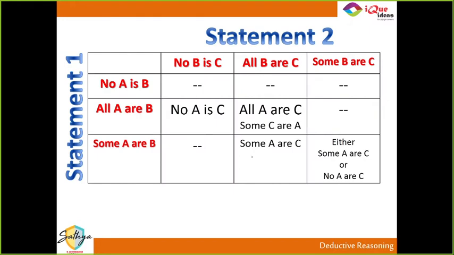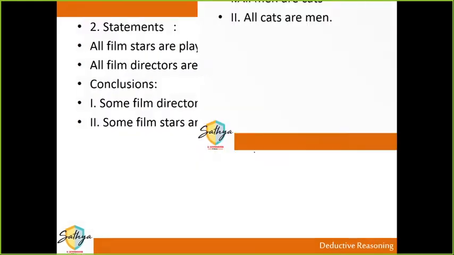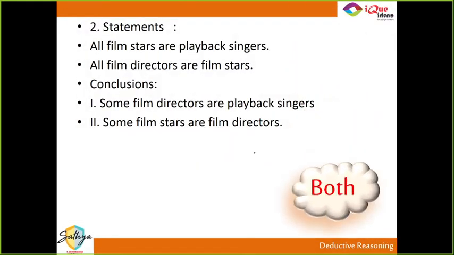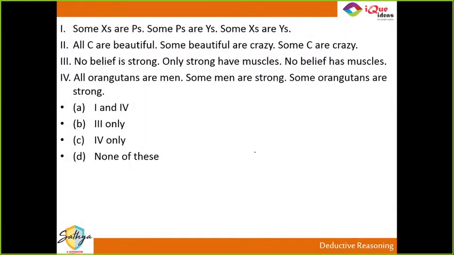And the table also I had given you last time. If there are 2 statements, what are the possible conclusions from them? You should have noted this down last time. So we start with the examples. I think we had done a couple of examples. We had done the first, the second film stars example, and we had done this third one. This is where we had stopped last time. So let's start with the next one.